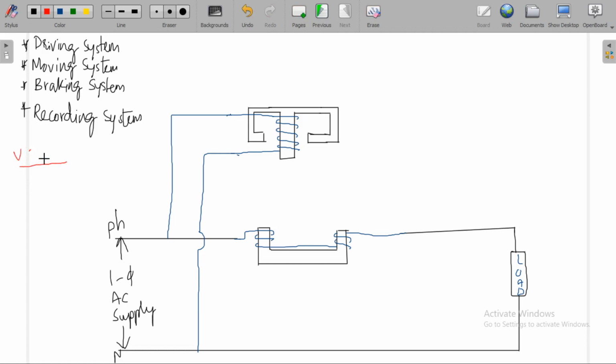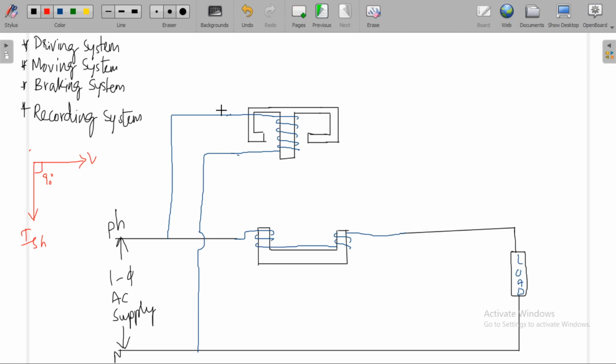If this is voltage V, then this will be I sh. Current lags voltage by an angle of 90 degrees.